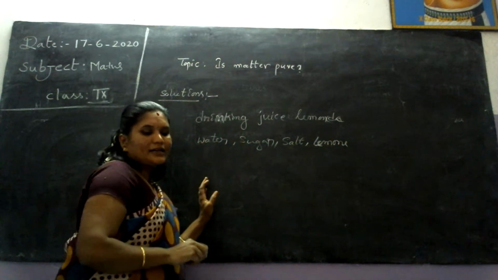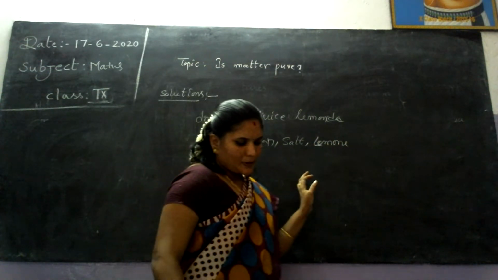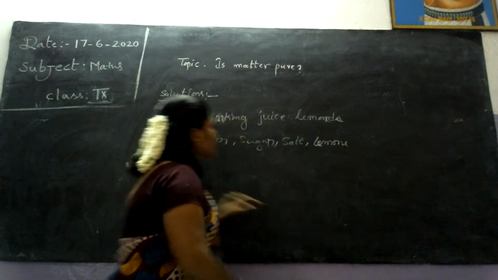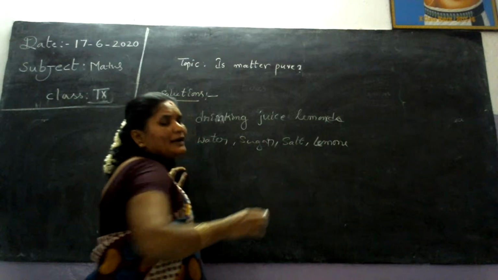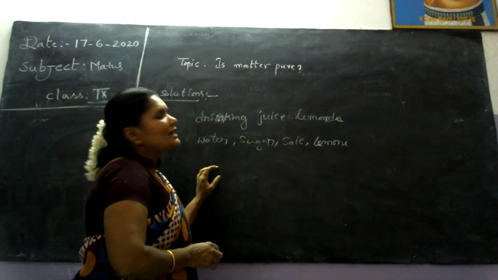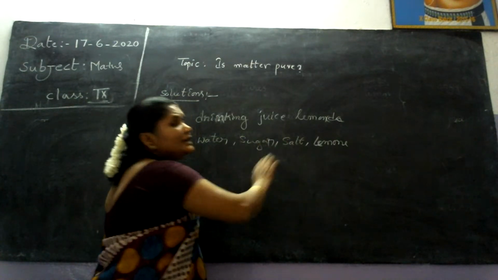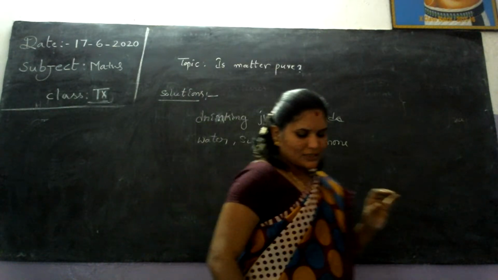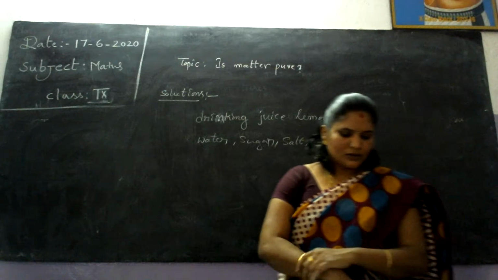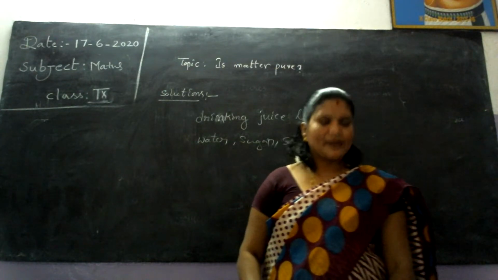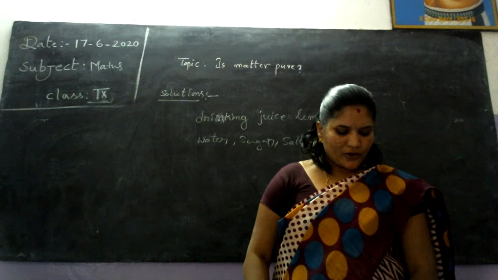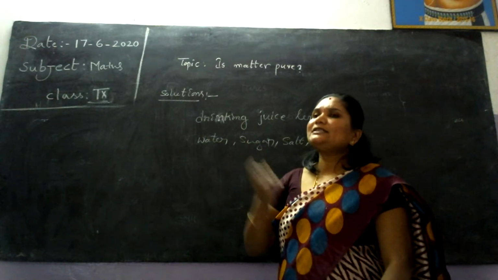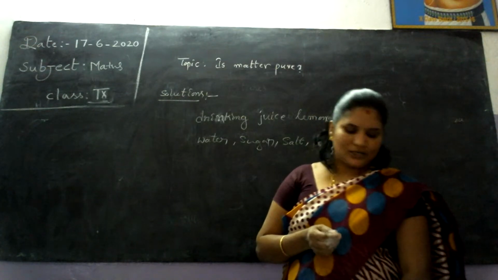These are the ingredients we used for preparing the drinking juice. We cannot separate them using filtration, because they are totally dissolved in water. Such a mixture, which cannot be separated by filtration, is called a solution. Solutions can be formed as solid, liquid or gaseous. So solutions are homogeneous mixtures.